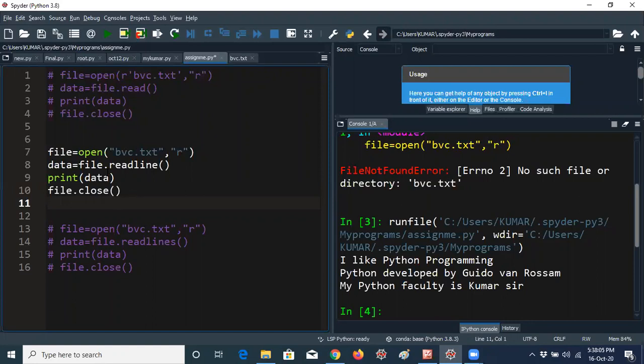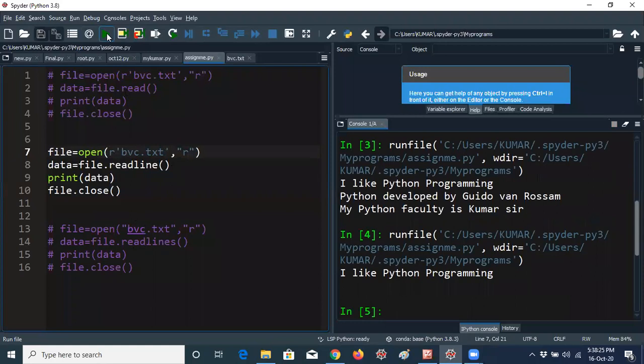So it is file.readline. You know already what readline means. It will print only one line, you know already, guys. Let me give r here. Control S. Now I'm running the program. I'm getting only the first line, I like Python programming. So that is readline.